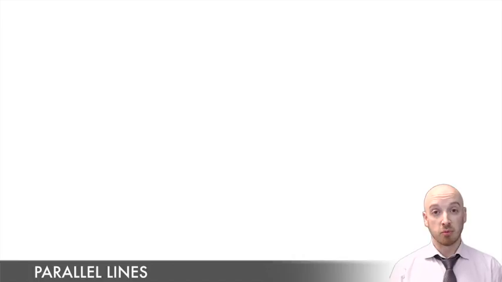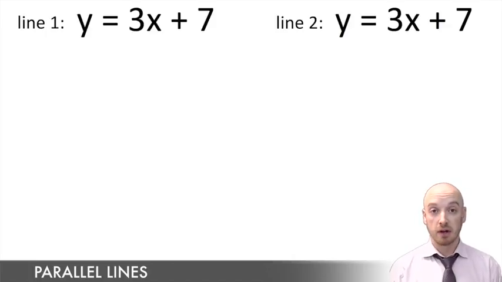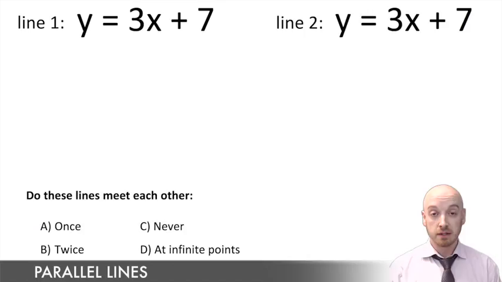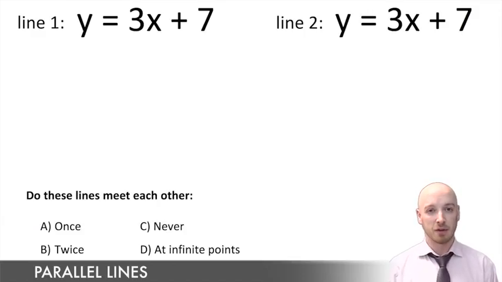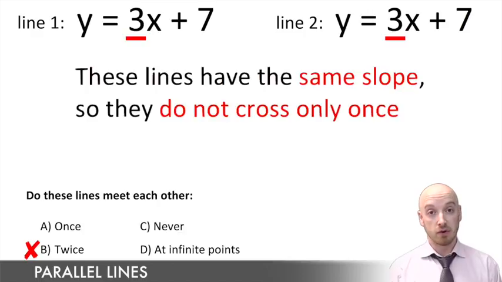Now this concept is important for you to understand because it's pretty common that on an exam they're going to ask you about two lines. They're going to give you two equations and they're going to ask you, do these two lines cross once, twice, never, or do they cross at infinite points on the graph? Now you got to consider the two equations to be able to answer the question. And to answer this question, you could eliminate the answer twice right away. No two straight lines are ever going to cross twice. But most lines do cross once and only once. Now the other two options, never or at infinite points do they cross, those have to do with parallel lines.